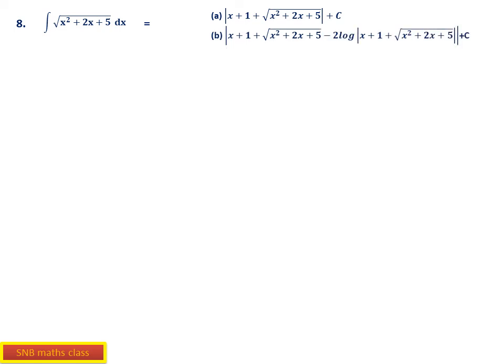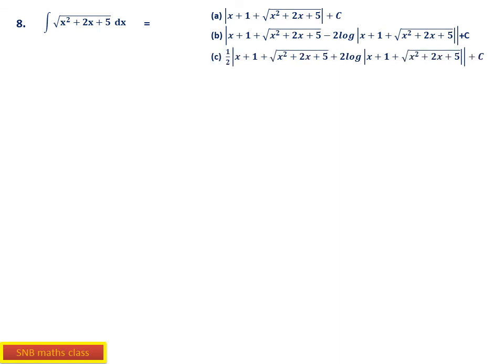Next, 8th question. Square root of x square plus 2x plus 5. So the options: A, mod of x plus 1 into square root of x square plus 2x plus 5 plus C. B is very lengthy: x plus 1, then square root of x square plus 2x plus 5, mod, then minus 2 log of mod of x plus 1, then square root of x square plus 2x plus 5.